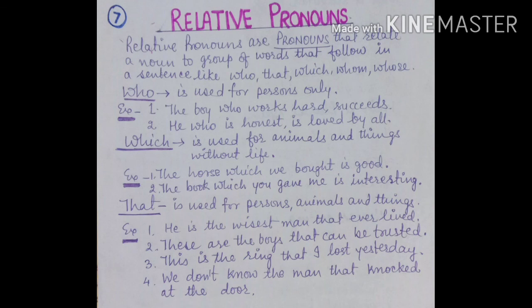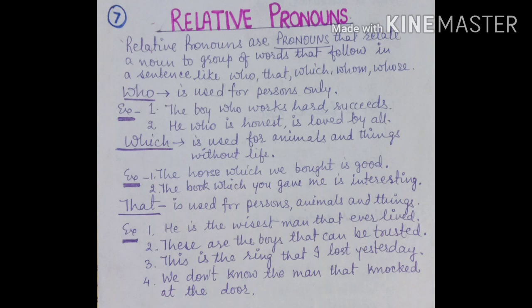The last kind of pronouns are relative pronouns. As the name suggests, relative pronouns are pronouns that relate a noun to a group of words that follow in a sentence, like who, that, which, whom, whose. First of all, understand who is used for persons only. Like the example: the boy who works hard succeeds. We are referring to the boy who will succeed, who works hard.